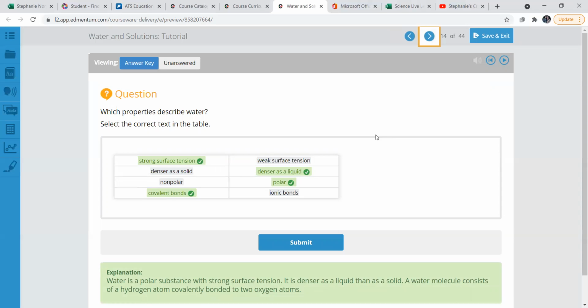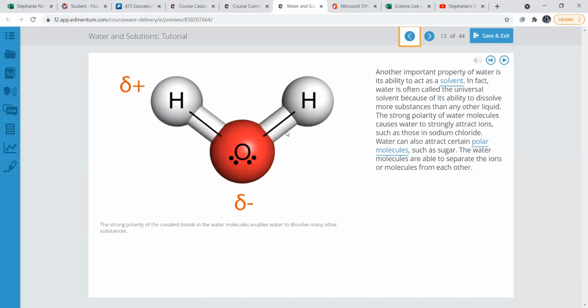Water's there, ice, snow. So water is a polar substance with a strong surface tension, and it's denser as a liquid than as a solid. A water molecule consists of a hydrogen atom covalently bonded to two oxygen atoms. So think a hydrogen atom, H2O. In each molecule of water, you have two hydrogen atoms bonding to an oxygen atom. So just like this, H2O.